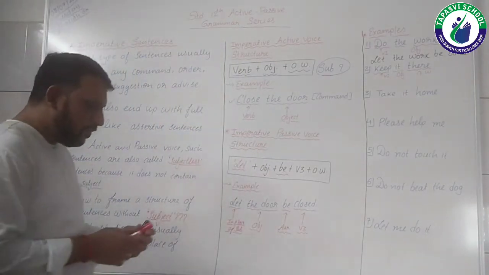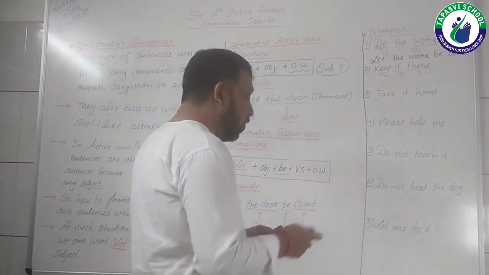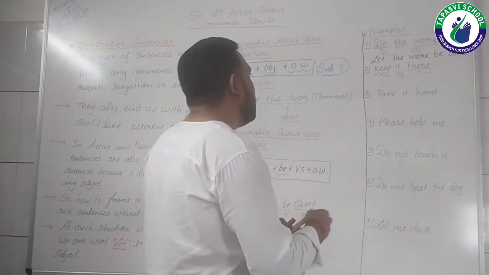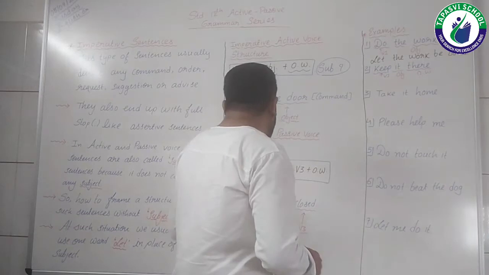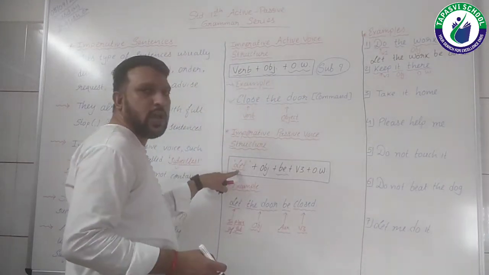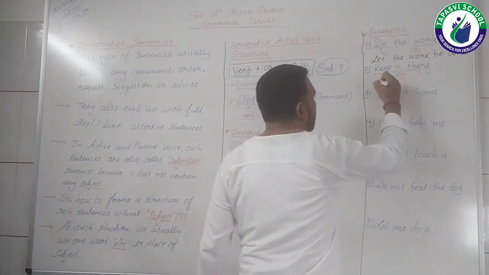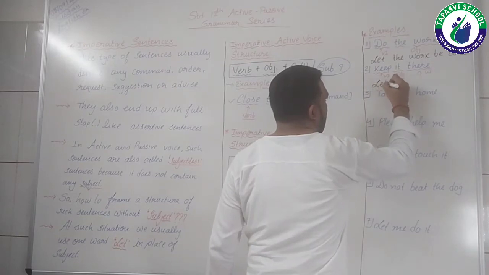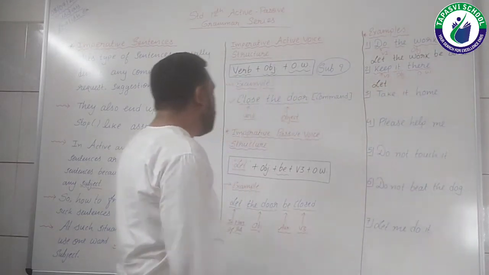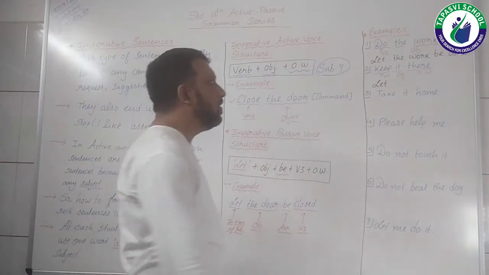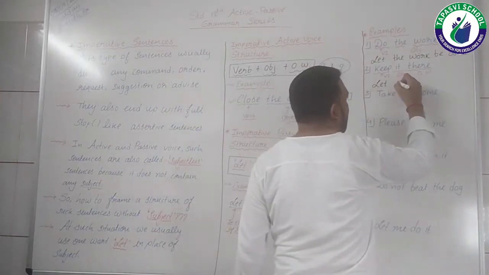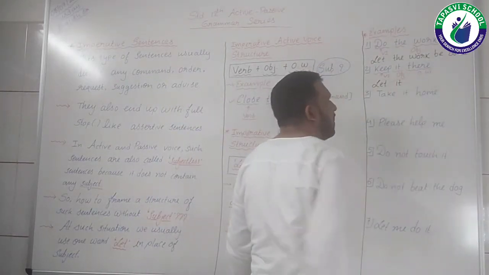Now let's come to the answer of this, or let's transform it into a passive voice. So first of all, as I am following the structure, I am writing let, right? Now what is the object? It. So again, let it.